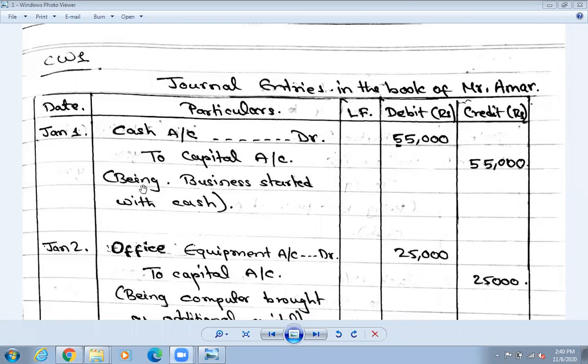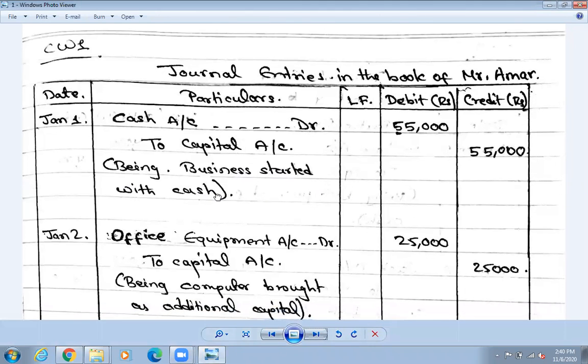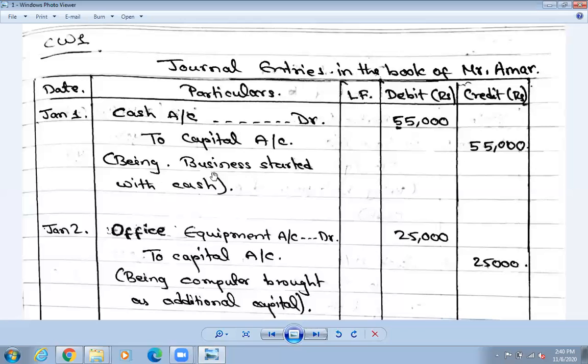So के लेख्ने त यतापट्टि भन्दाखेरि? So what is the question over here? Amar started business with cash. That means business started with cash भनेर लेख्ने, एउटा short explanation you need to write down. Amar started business with cash 55,000, no need to write down in that way; in a short form, and it must be in the past participle form, okay। Past tense मा लेख्ने, प्रेजेन्ट टेन्समा लेख्ने हैन। बिजनेस स्टार्ट विथ क्याश हैन, बिजनेस स्टार्टेड विथ क्याश लेख्ने, ओके। So we need to write in the past tense, past participle tense. So business started, being business started with cash, I guess in this way we need to write down.